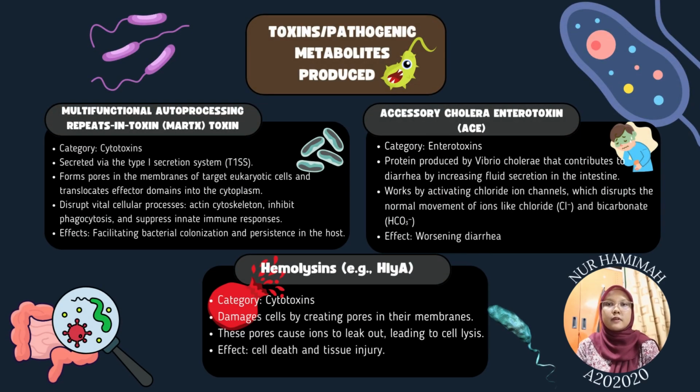Next, the toxin that is produced by Vibrio cholerae is MARTX toxin. MARTX, or multifunctional autoprocessing repeats-in-toxin, is a toxin that is secreted through the type 1 secretion system that helps Vibrio cholerae to evade our immune system. MARTX forms pores in eukaryotic cell membranes and delivers effector proteins that disrupt the actin cytoskeleton by weakening the cell structure, inhibit phagocytosis by preventing immune cells from attacking the bacteria, and suppress immune signaling, which reduces neutrophil recruitment to the infection sites.